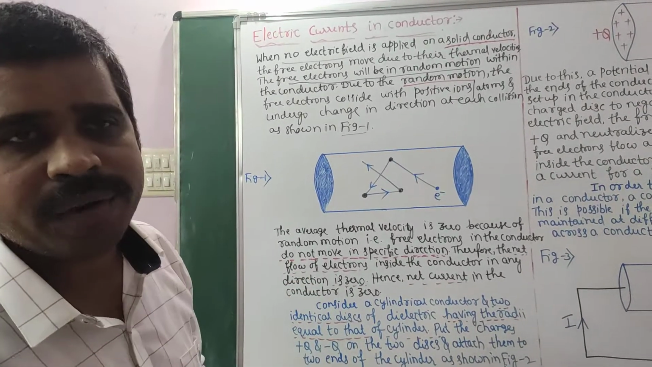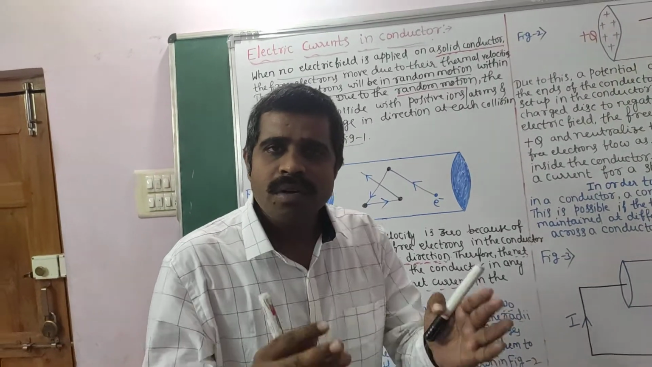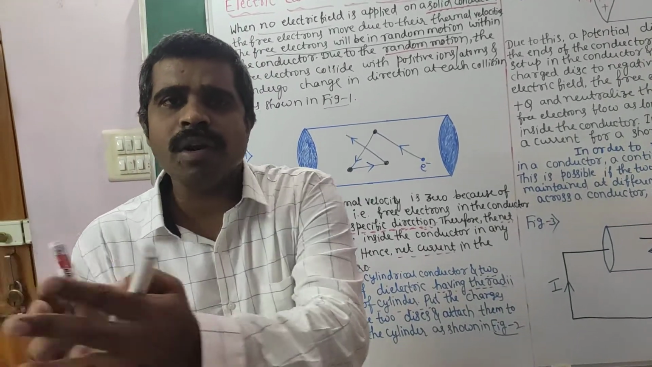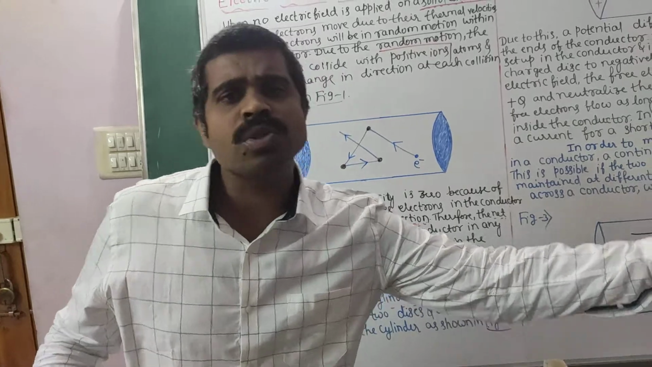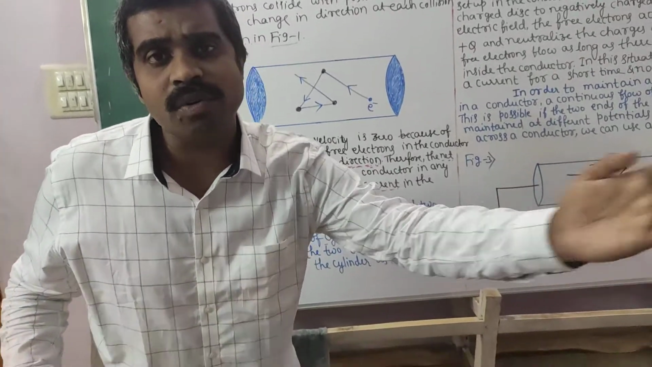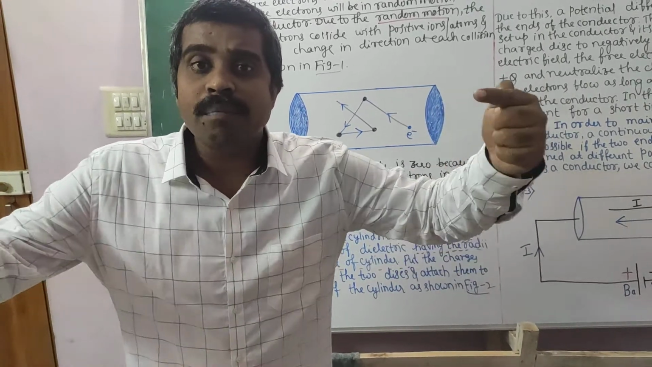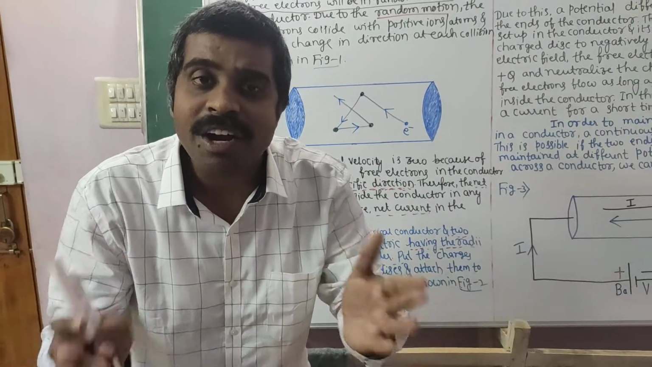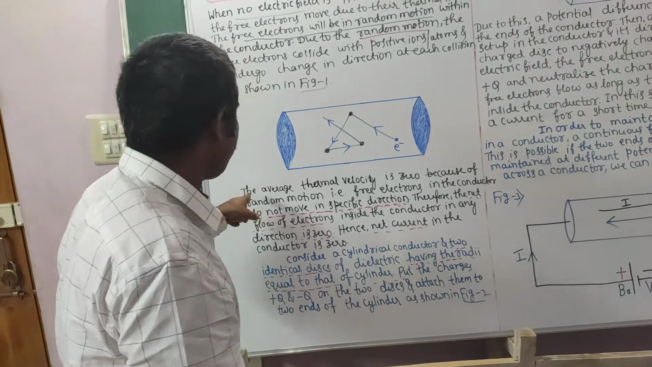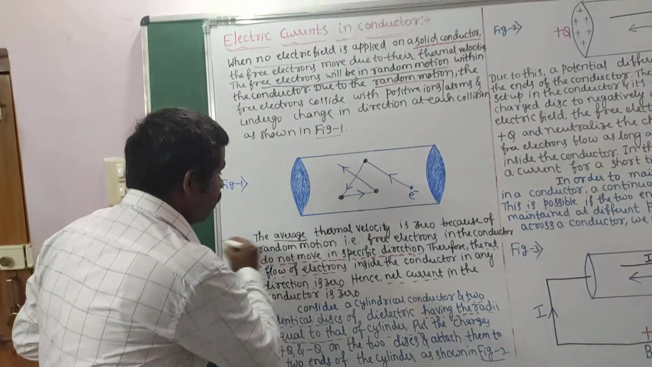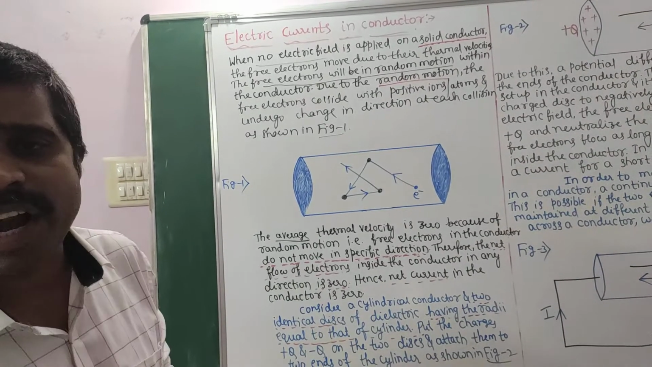Because of random motion. Let us take 1000 electrons that come from left to right on an average, and about the same number come from right to left, and hence their average thermal velocity is 0 because velocity is a vector. Plus and minus cancel each other. On an average their thermal velocity is zero. That is the same thing said here: the average thermal velocity, we are saying the word average, the average thermal velocity is zero because of random motion.